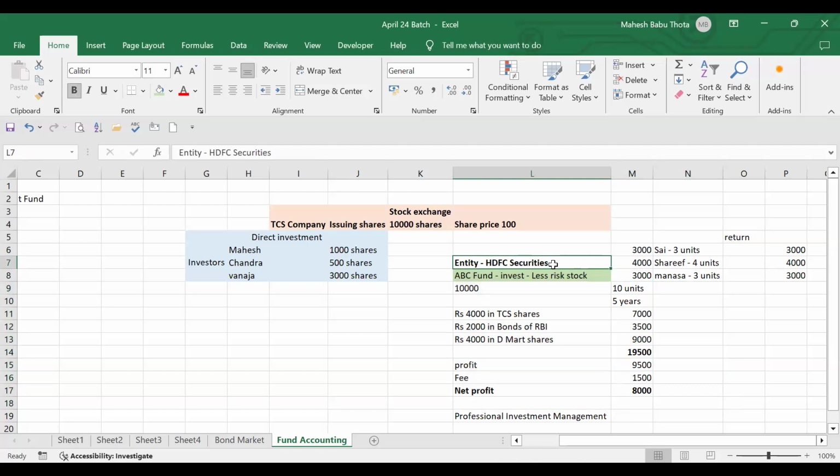Thousands of funds. Okay, understood. We are going to account these transactions in the fund only. HDFC Securities is a fund house. It is called a fund house. We can say fund house.